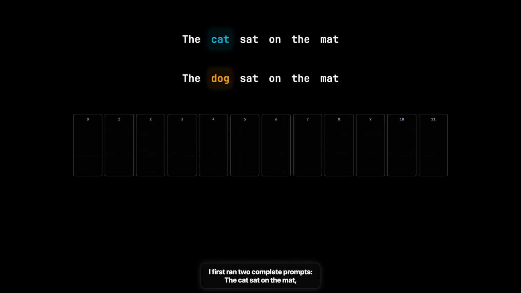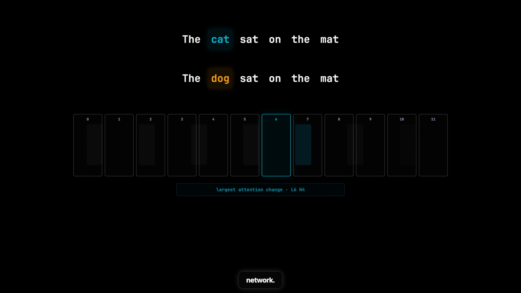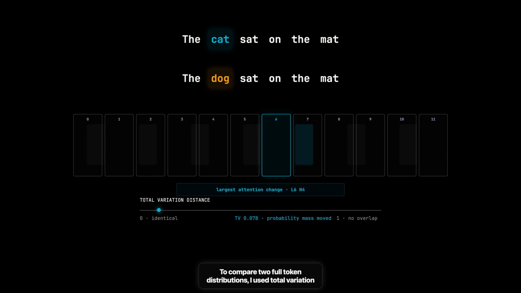I first ran 2 complete prompts. The cat sat on the mat, then the dog sat on the mat. One token changed. Attention patterns and hidden representations changed throughout the network. To compare 2 full token distributions, I used total variation distance. 0 means the distributions are identical. 1 means they do not overlap. You can read it as how much probability mass moved between tokens.